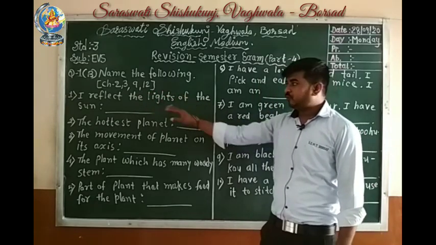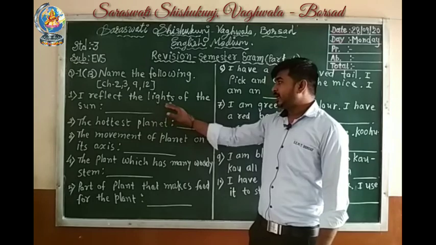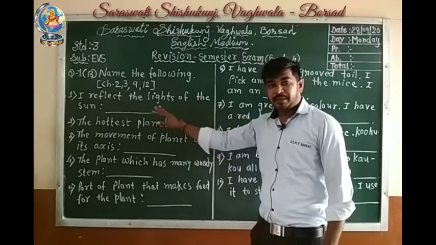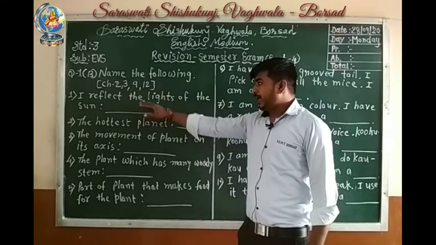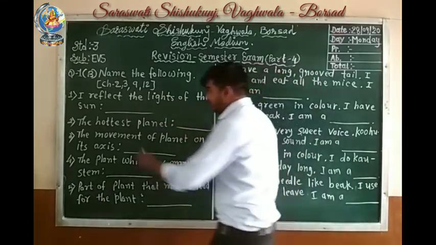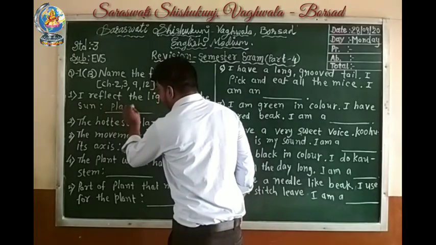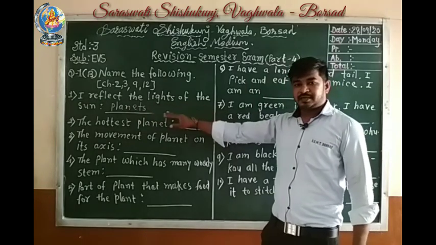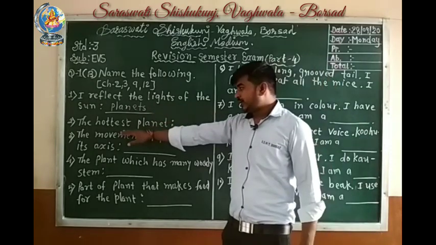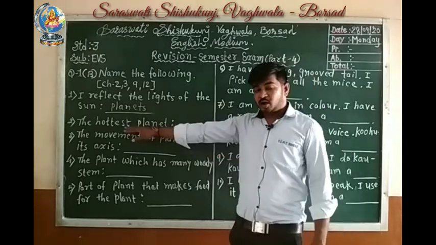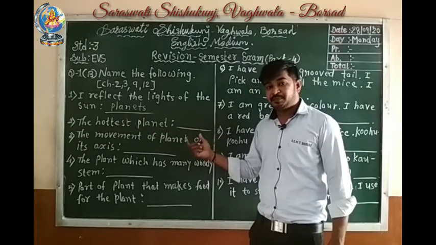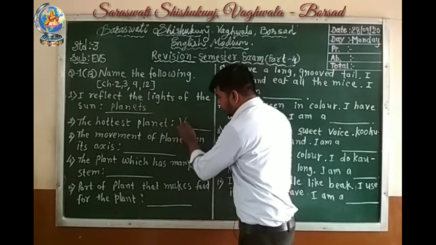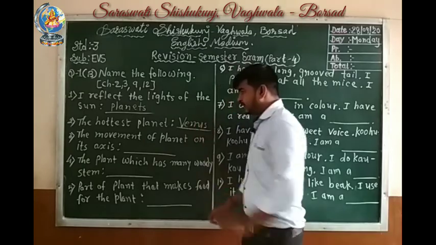So let's start. First one, I reflect the light of the sun. Which heavenly bodies reflect the light of the sun? Planets. Answer will be planets. Second, the hottest planet. Which is the hottest planet? Venus. Venus is the hottest planet. So you have to write here Venus.